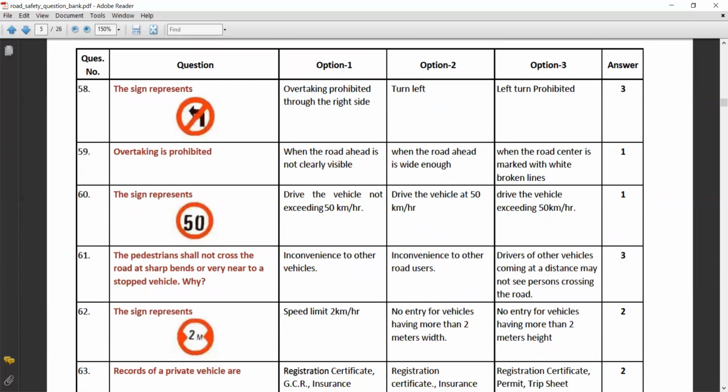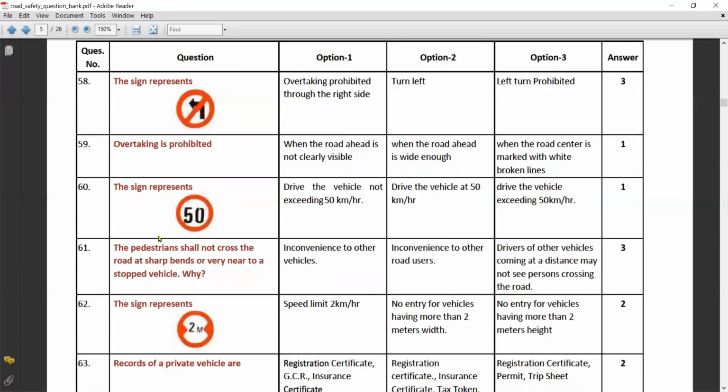This sign represents left turn is prohibited. Overtaking is prohibited when the road ahead is not clearly visible. This sign represents that the speed limit should not exceed 50 km per hour.